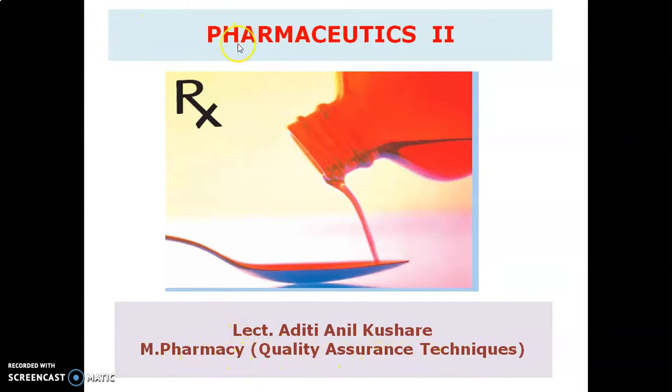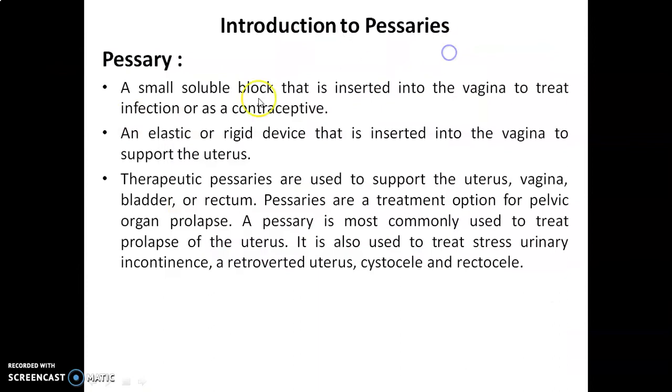Today we are going to discuss the experiments from Pharmaceutics 2. So we will discuss the introduction to pessaries. A pessary is a small soluble block that is inserted into the vagina to treat infections or as a contraceptive. It is an elastic or rigid device that is inserted into the vagina to support the uterus.